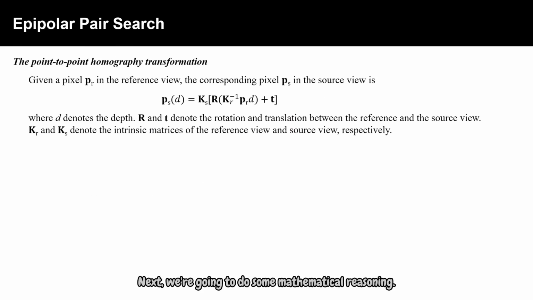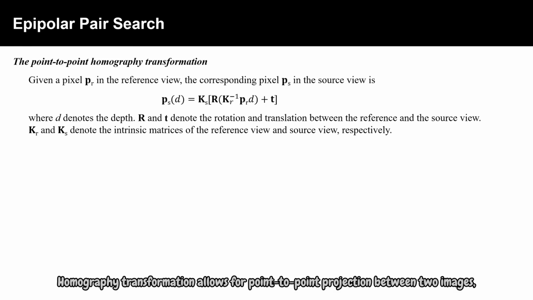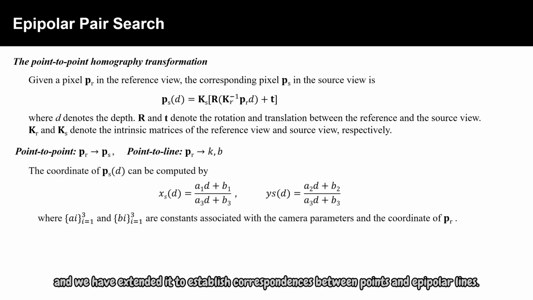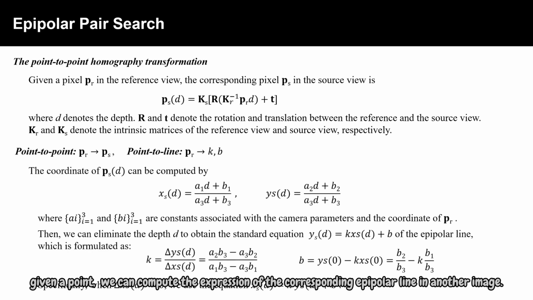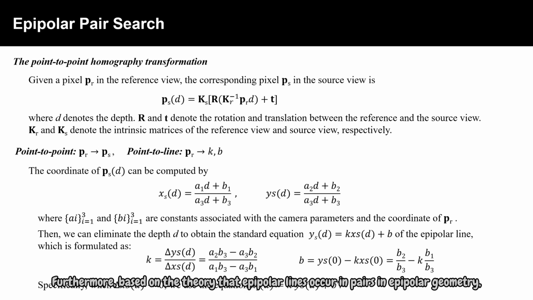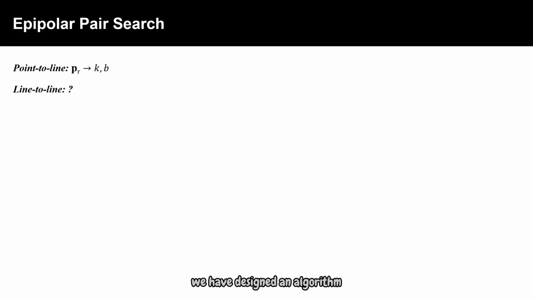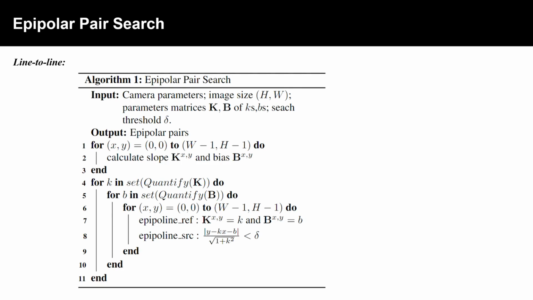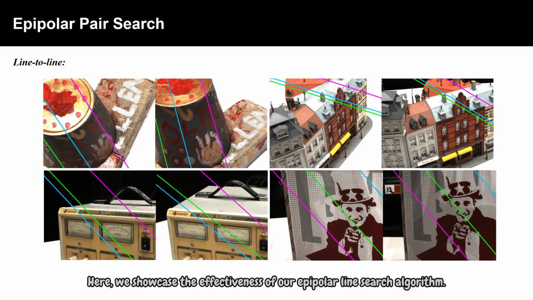Next, we're going to do some mathematical reasoning. Homography transformation allows for point-to-point projection between two images, and we have extended it to establish correspondences between points and epipolar lines. That is, given a point, we can compute the expression of the corresponding epipolar line in another image. Furthermore, based on the theory that epipolar lines occur in pairs in epipolar geometry, we have designed an algorithm to perform the search and matching of epipolar lines between the two images. Here, we showcase the effectiveness of our epipolar line search algorithm. The same color represents corresponding pairs of epipolar lines.